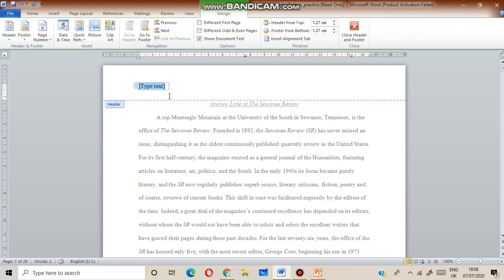When you click two times, means double click, you have to double click on the page. You can see here a text option, means you can type text here.